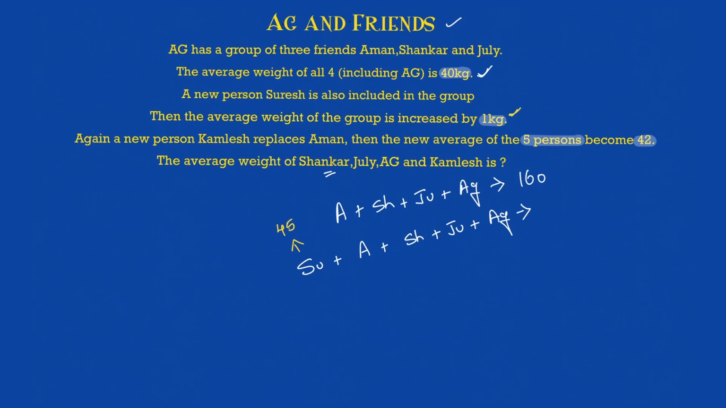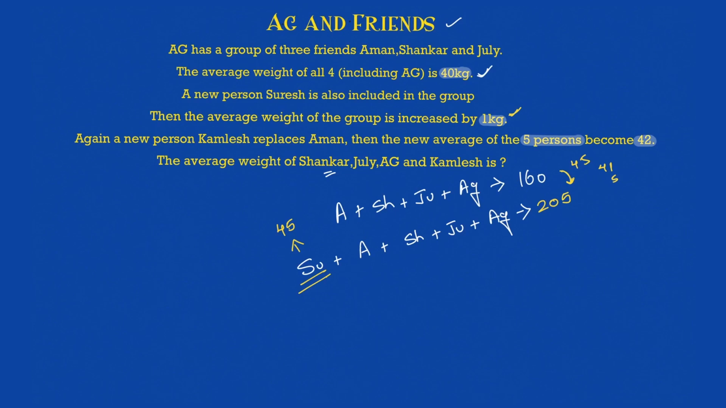So 41 is the new average, we know that. So what is the sum of weight of all of them? 41 into 5, which is coming out to 205. This is also clear. And we know that if we subtract both of them, then also we will get the answer as 45, which is nothing but the weight of Suresh. Okay, so all the understanding is quite clear here. Now what is happening after that? Again, a new person, Kamlesh, comes in and he replaces Aman.